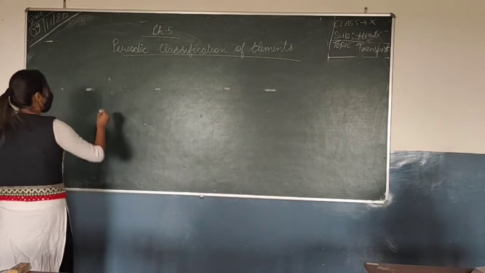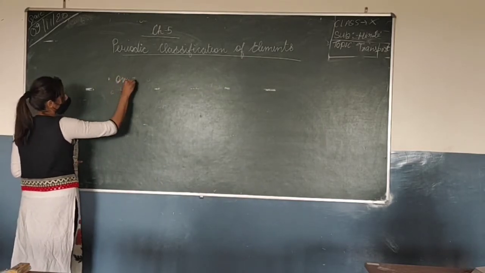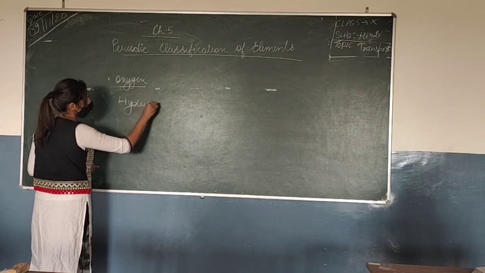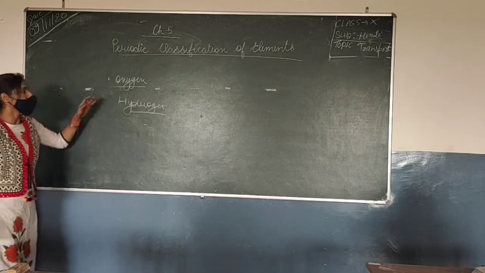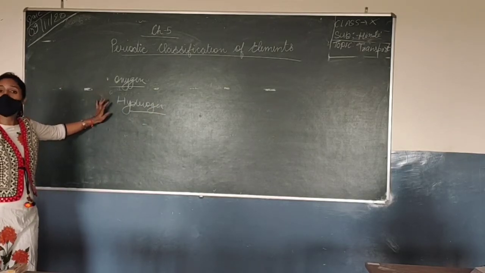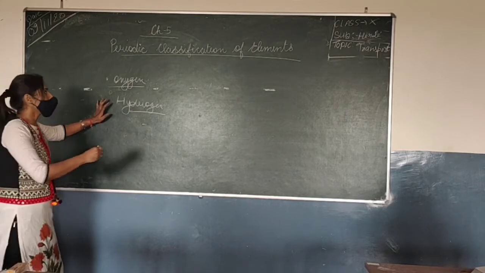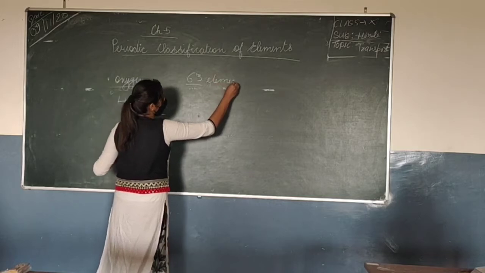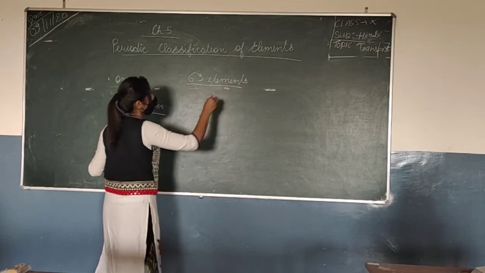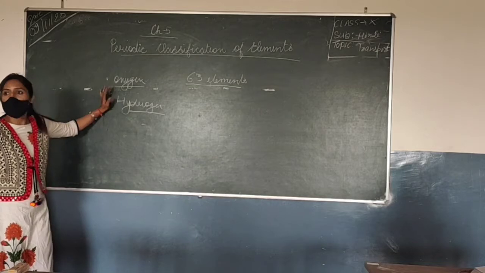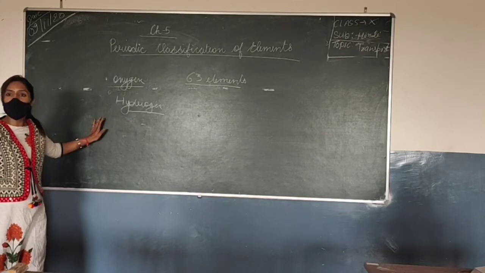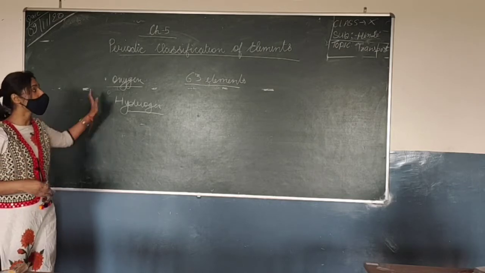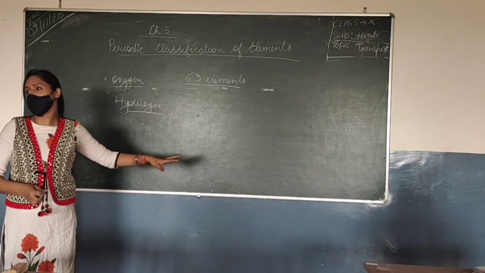Number one was that he used oxygen and hydrogen. He reacted oxygen and hydrogen with the then known elements. By that time only 63 elements were known. So he reacted all 63 elements with oxygen and hydrogen, and he was able to place all these elements into his table.